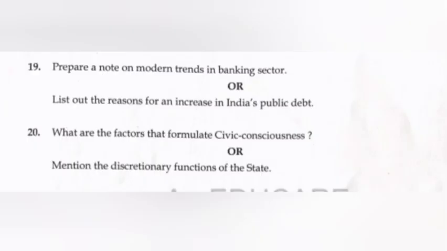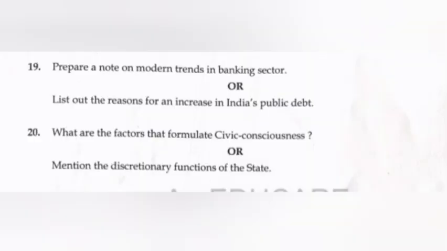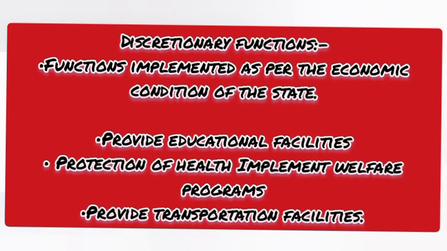20. What are the factors that formulate civic consciousness? Answer. Family, associations, education, political system, and social system. Or, mention the discretionary functions of the state. Answer. Discretionary function. Function implemented as per the economic condition of the state. Provide educational facilities, protection of health, implemented welfare program, provide transportation facilities.